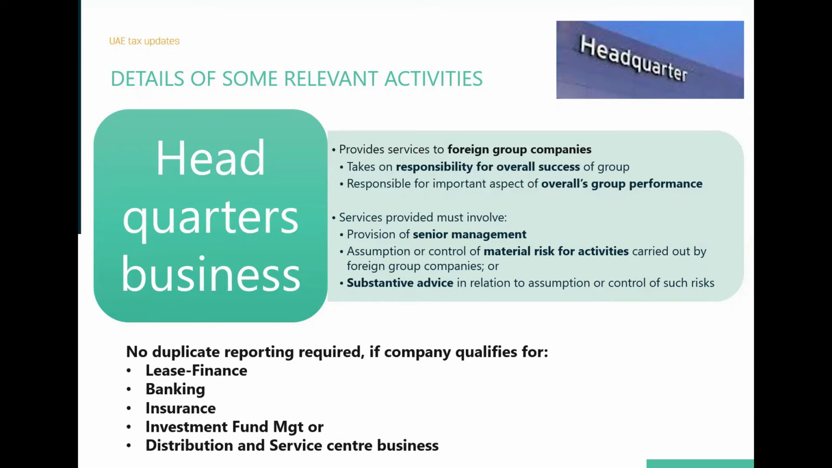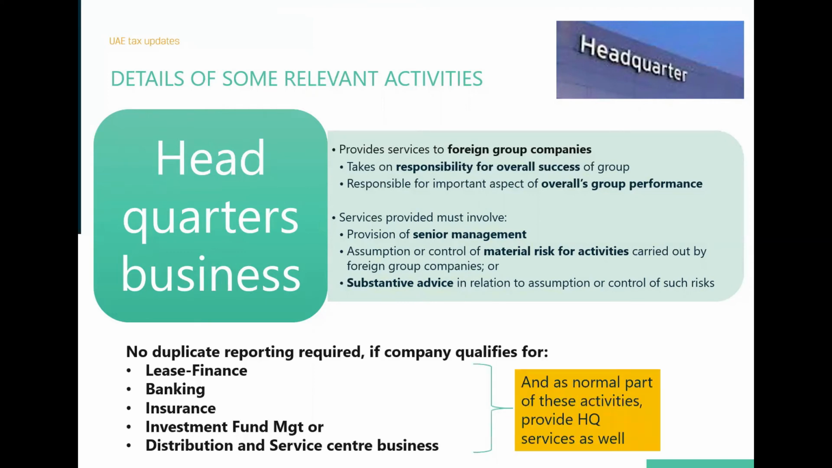And then that senior management should be responsible for taking the risk on behalf of the foreign group companies and giving them substantive advice in relation to those risks. Only in those cases would you qualify as a headquarter business. And like Rishi mentioned earlier, you have to look at what the guidelines say about duplicate reporting. So there is no duplicate reporting provided for a headquarter business if you are falling under other activities like lease, finance, banking, insurance, investment fund, or distribution and service center business.